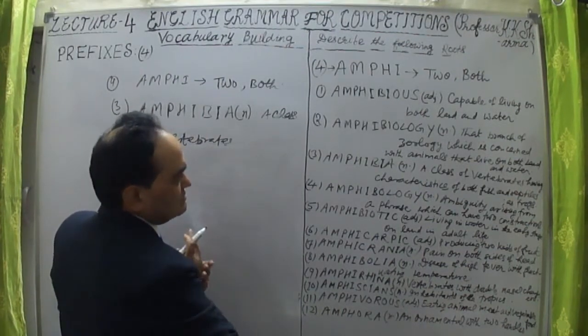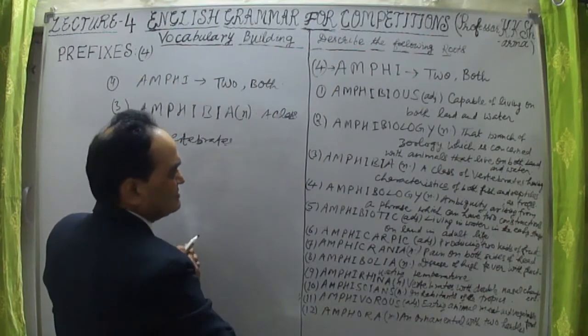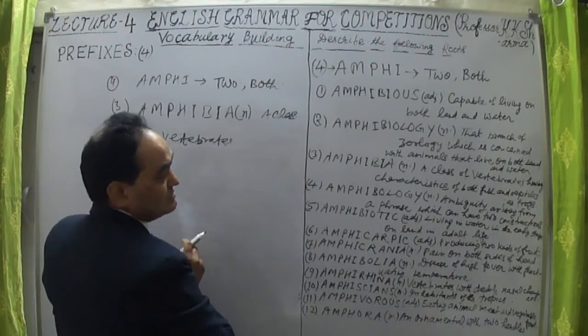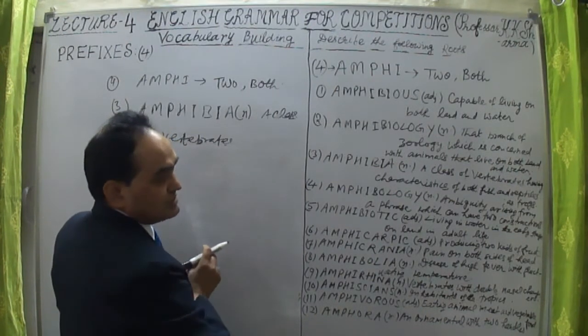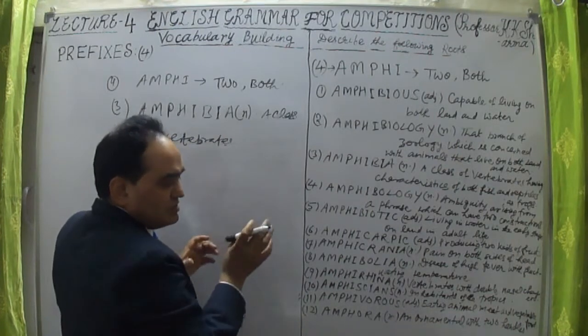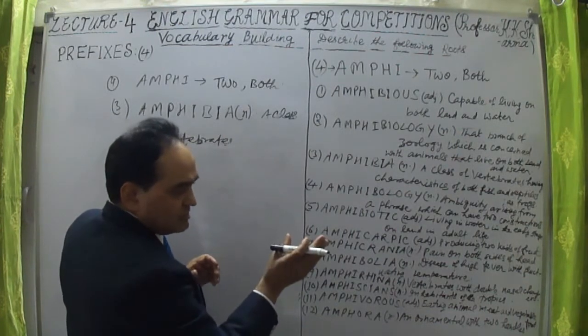A class of vertebrates having characteristics of both fish and reptiles, or in between fish and reptiles.